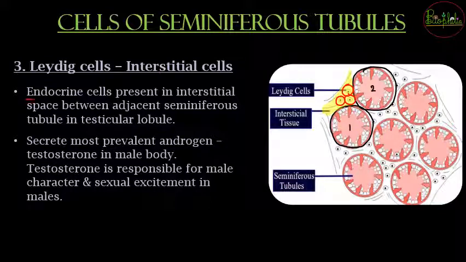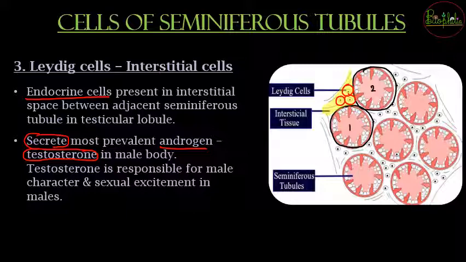These are going to be endocrine cells. Endocrine cells, that means these are having a function of glandular. So glands का क्या function होता है? To release something. So these endocrine gland cells are going to be found out in the interstitial space, and these are going to secrete the most prevalent androgen, that is called as testosterone. So testosterone का secretion कौन करेगा? Testosterone will be secreted with the help of interstitial cells, that is Leydig cells.